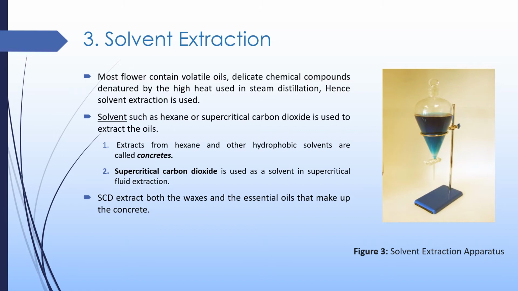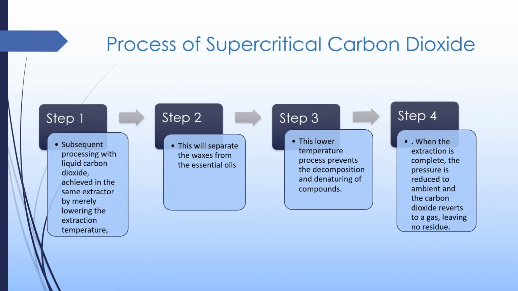I told you before that the concentrate is a semi-solid mass of waxes or essential oils or both. So this method is used to separate the concentrate that is formed during the solvent extraction process. The process of supercritical carbon dioxide: subsequently, we pass the liquid carbon dioxide into the extractor.